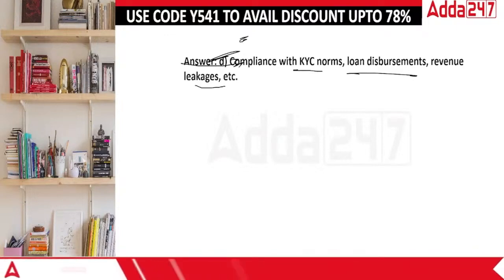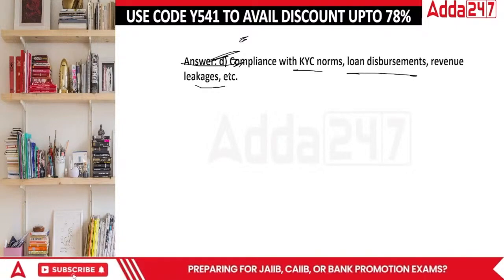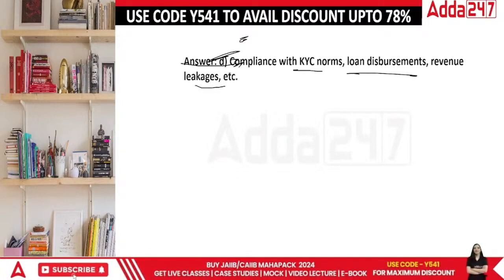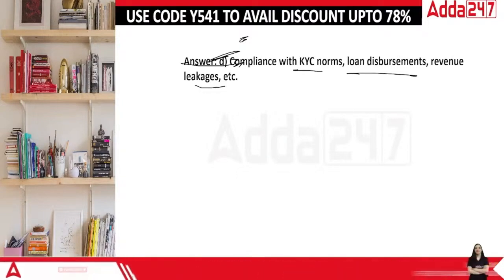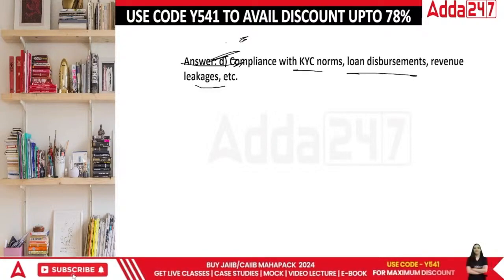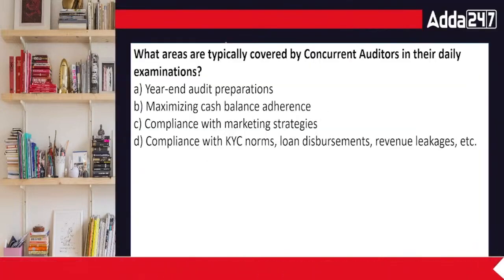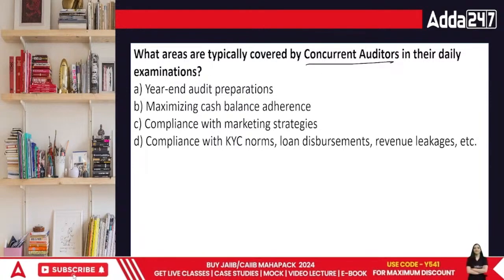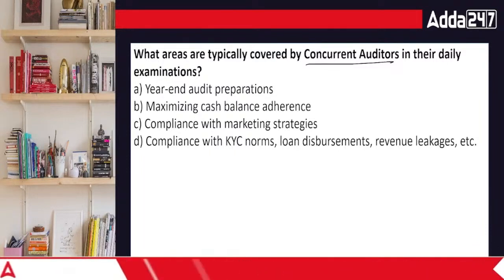So when we're talking about compliance with KYC and all of this, it is basically when the entire working is managed in a certain way, so that whatever the internal auditor says, that particular part would be improved further, so that whenever the final auditor comes, the chances of having queries and other problems will decline. The concurrent auditor has to go to the company every single month, and they have to review the books of accounts. A journal can be reviewed only if you have a specific ledger going on where you are writing those particular things.